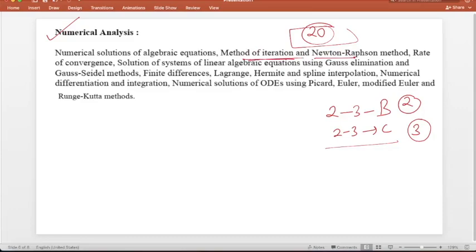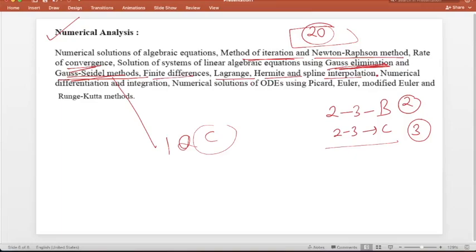In numerical solutions, basically the questions they ask are from the iteration method, Newton-Raphson method, rate of convergence also they ask, and Gauss elimination and the Gauss-Seidel method. You should revise how to solve a system of linear equations by Gauss elimination and Gauss-Seidel method. Generally they ask one question in part C from this. Then you will get one question on finite differences, Lagrange and Hermite interpolation, right?